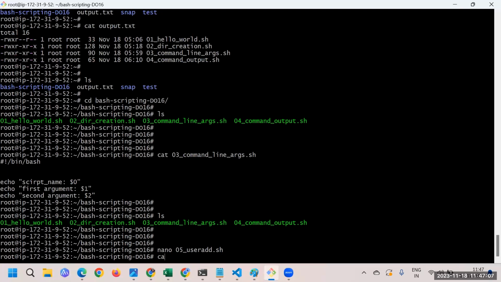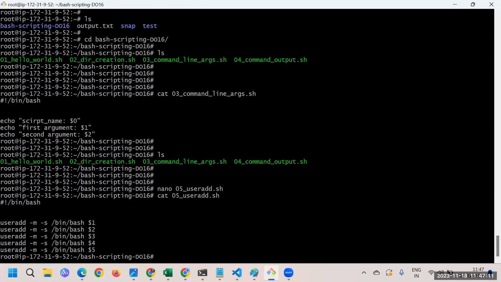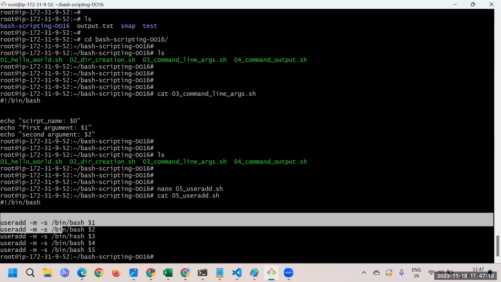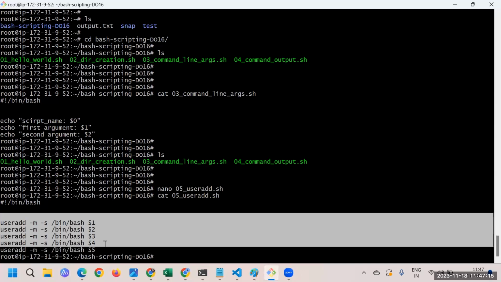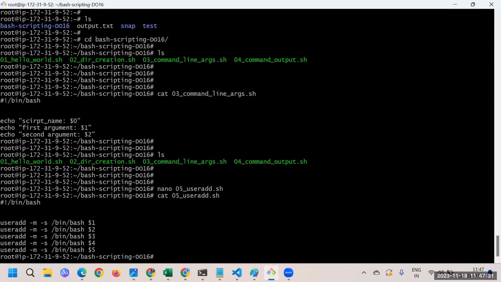Now this might not be the best way to add a user. What I'm saying is this might not be the best way to add the users. Probably we should use a loop or something like that. Okay, and then we'll see one of the examples for that as well. But at this point, I just wanted to show you one of the use cases. It's better if you practice the command line argument one more time, so you will get more clarity around it.